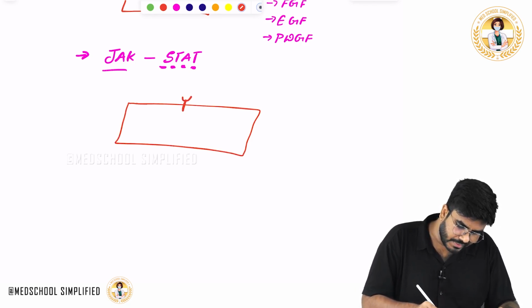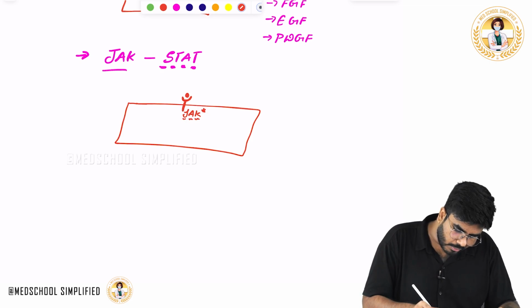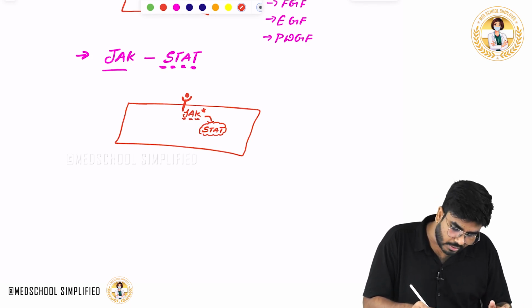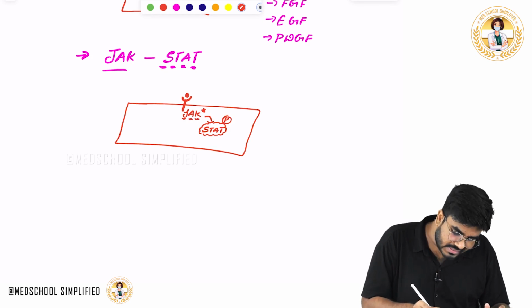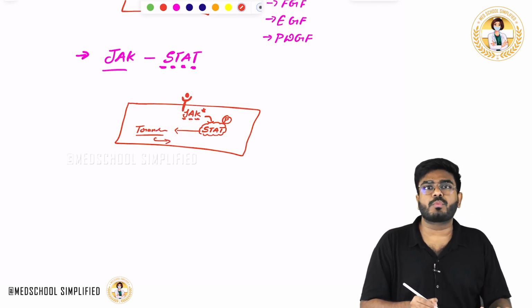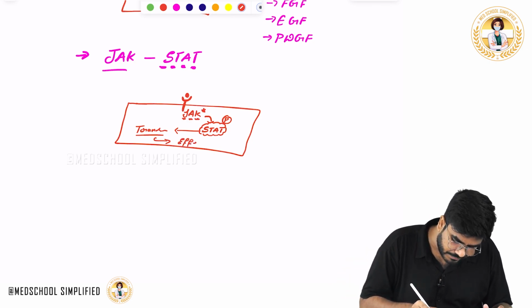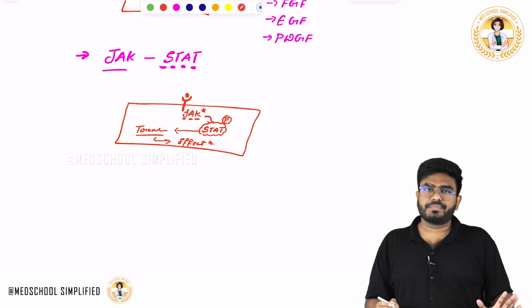Once the hormone comes and binds here, first intracellularly JAK is going to be activated. Janus kinases are going to cause the phosphorylation of STAT. There is one more protein which is called STAT. These kinases cause the phosphorylation of the STAT. Now this STAT is going to go and help in the transcription, and the transcription helps in the production of proteins, transcription, translation. That's going to bring the effects in the cell. This is the pathway.